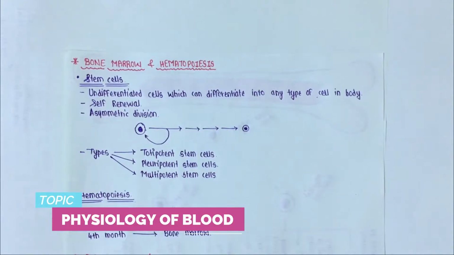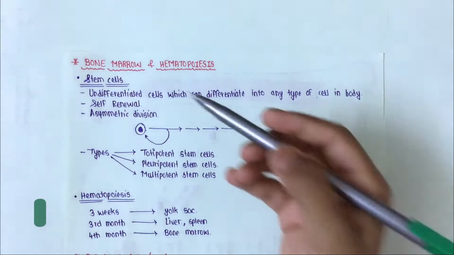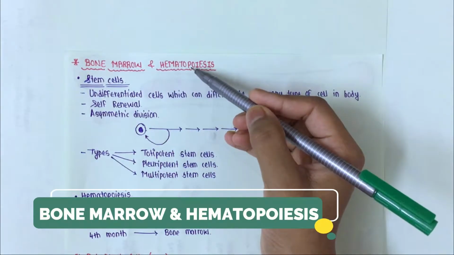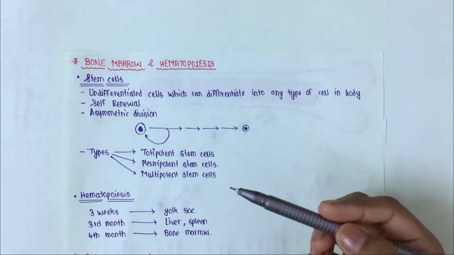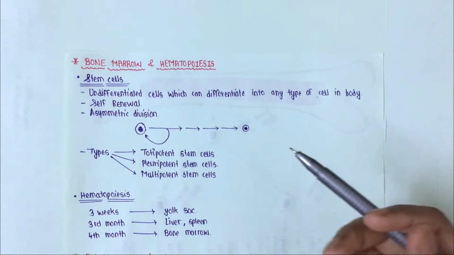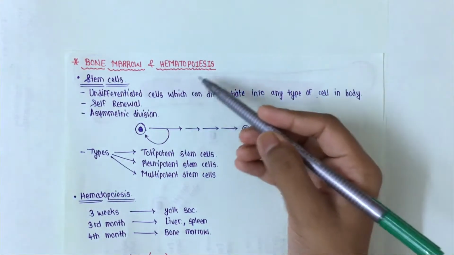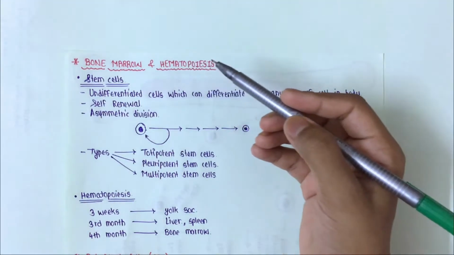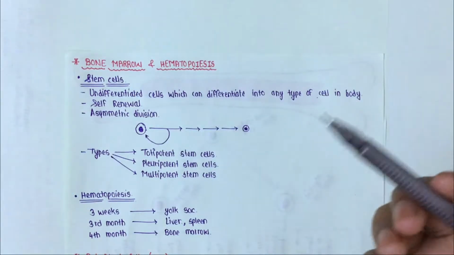Hello guys, today's topic is physiology of blood. In this, first we will see bone marrow and hematopoiesis. So what is bone marrow? Bone marrow is a soft sponge-like tissue which is present in bones and where hematopoiesis occurs. And hematopoiesis is the formation of blood cells, that is RBCs, WBCs and platelets.